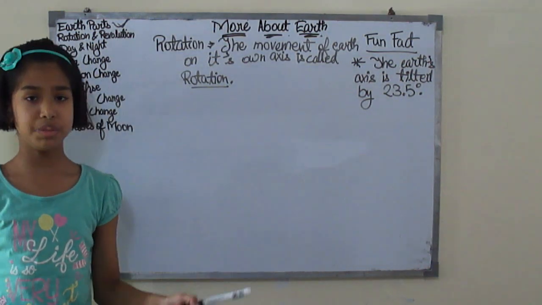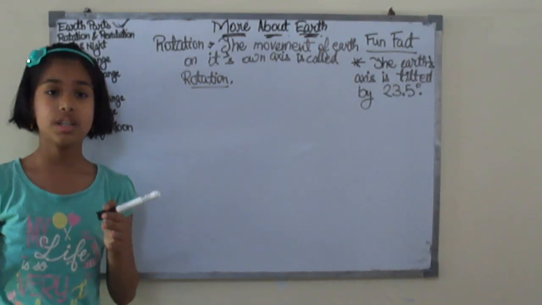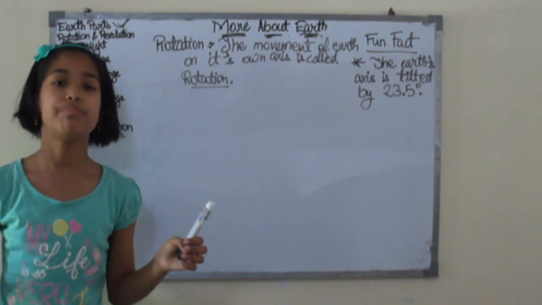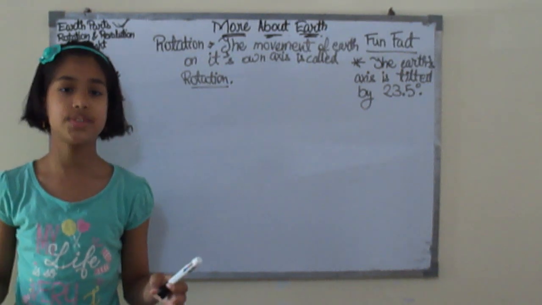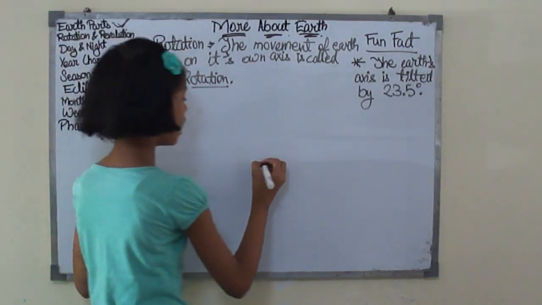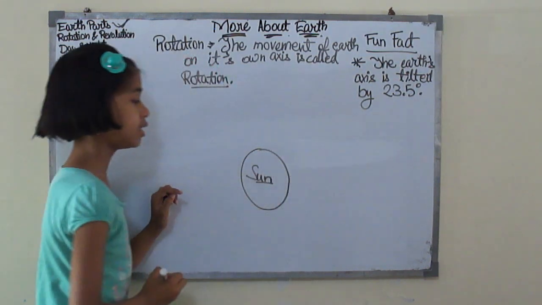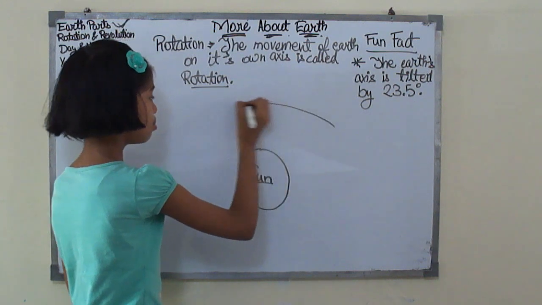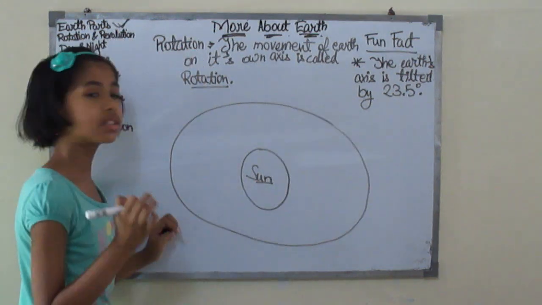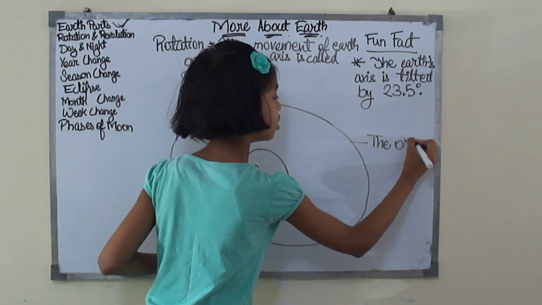So revolution means the movement of the Earth on its orbit. Now what do you mean by orbit? Orbit means the fixed path in which the Earth revolves around the Sun. Okay, let me show you. Suppose that here's the Sun, and this path in which the Earth revolves is called the orbit.